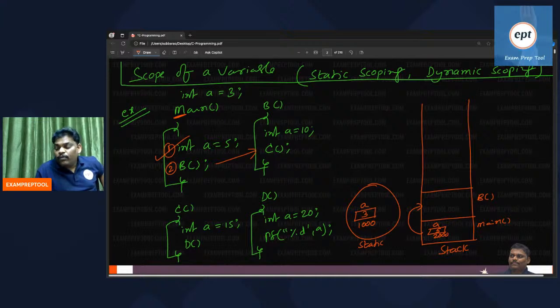Now listen, every function call is a push operation. Can you see this one? Main is called, main is pushed. Now B is called, B is pushed. Main called, main will push. B called, B will push.